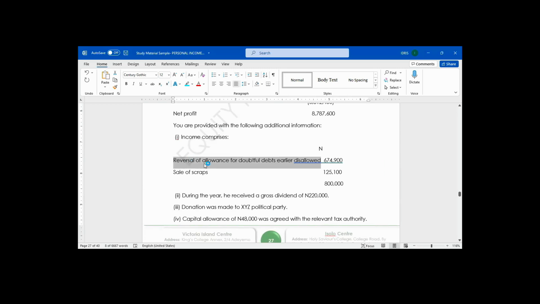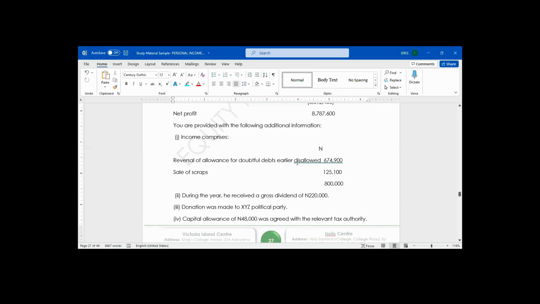Why do we say it's non-taxable? That allowance for doubtful debt, we treat it as a disallowable expense. You understand? Any income coming from disallowable expenses will be treated as non-taxable income.